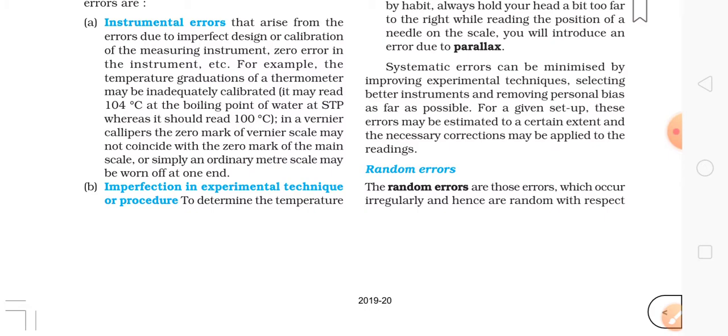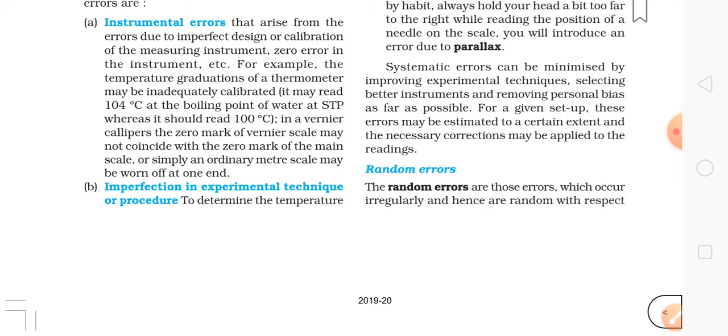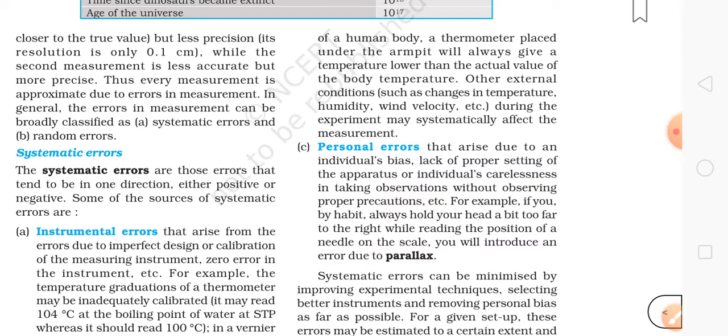Next, in a vernier caliper, the zero mark of the vernier may not coincide with the zero mark of the main scale, or simply an ordinary meter scale may be worn off at one end. Next, imperfection in experimental technique or procedure. To determine the temperature of a human body, a thermometer placed under the armpit will always give a temperature lower than the actual body temperature. Other external conditions such as changes in temperature, humidity, wind velocity, etc. during the experiment may systematically affect the measurement.